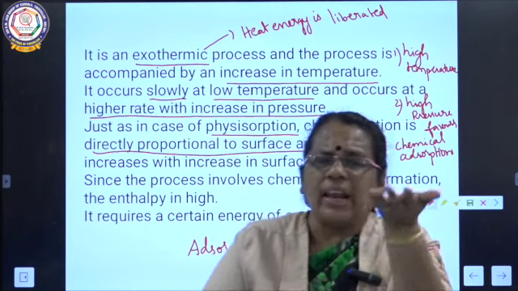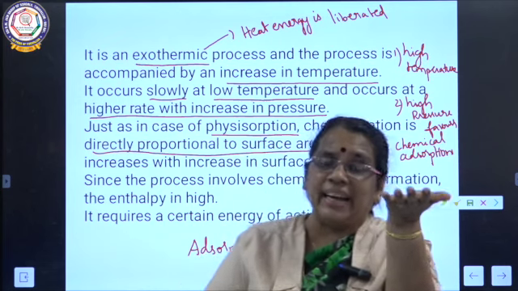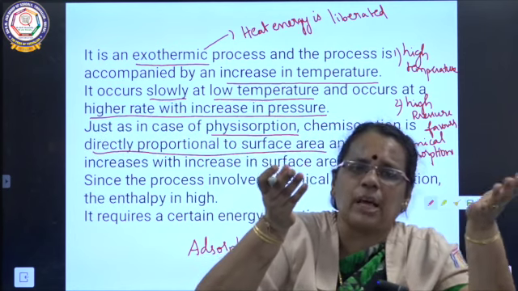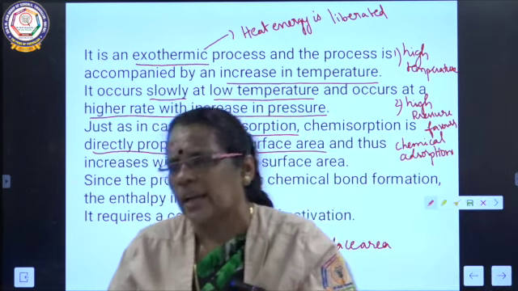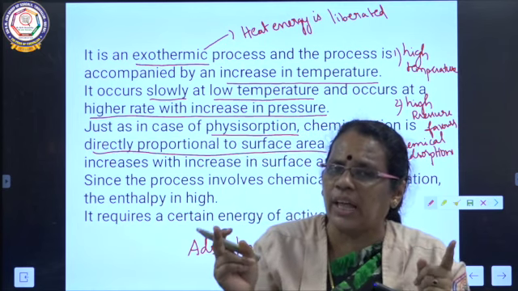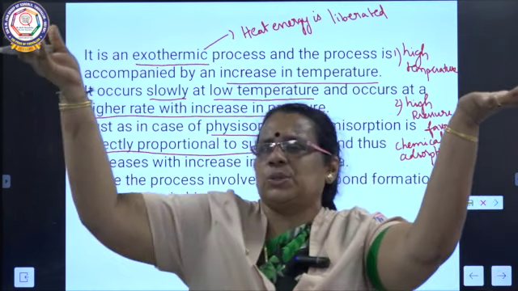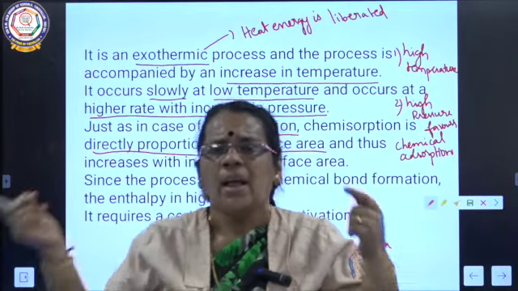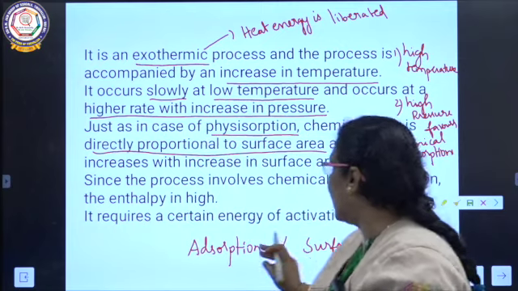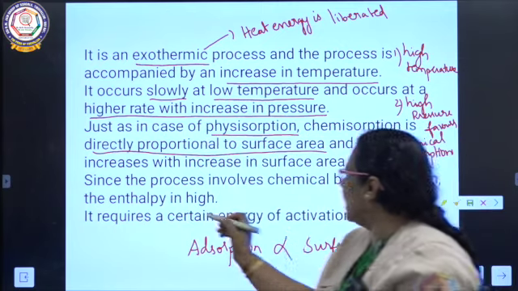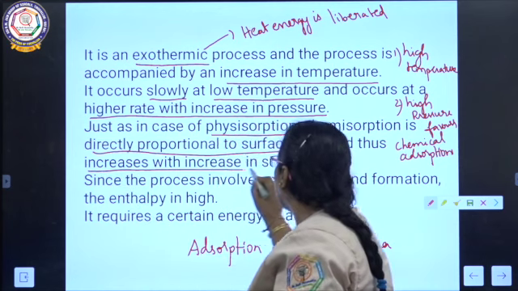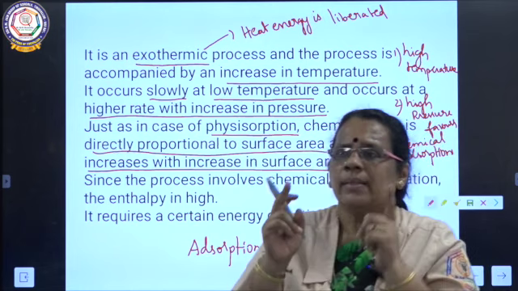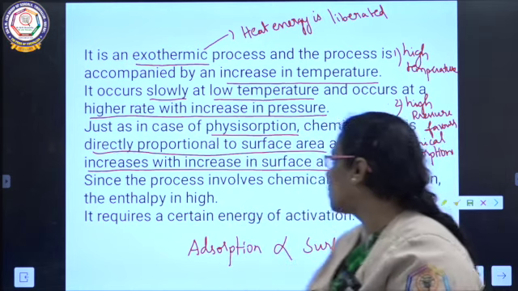Already I told you, whenever the surface area of the adsorbent is greater, adsorption is also greater. Whenever the surface area of the adsorbent is less, adsorption is also less. So both are directly proportional. When one increases, the other also increases. When one quantity decreases, the other quantity also decreases. So when surface area is greater, adsorption is also greater.